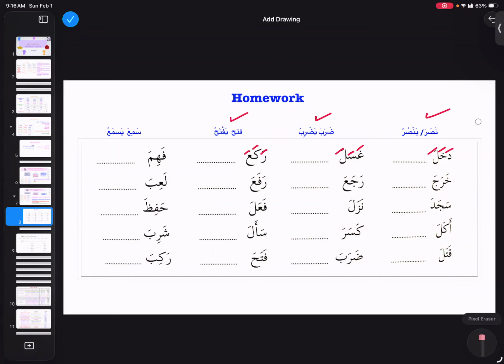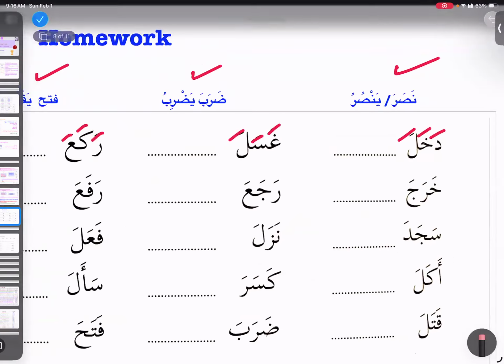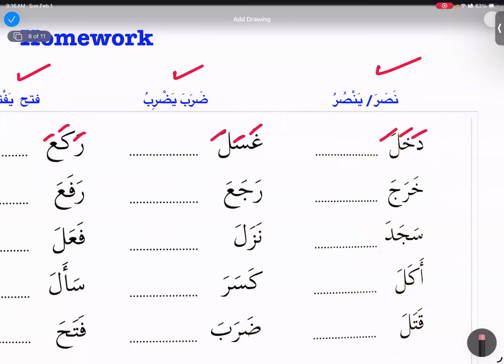So now over here dakhala, when we are converting into fi'l mudariya, the only thing is that I'm going to give the middle root letter dhamma. So I'm going to put the sign of mudariya, right? With the sign of mudariya, the first root letter gets sukoon, and the last letter is always going to be dhamma.